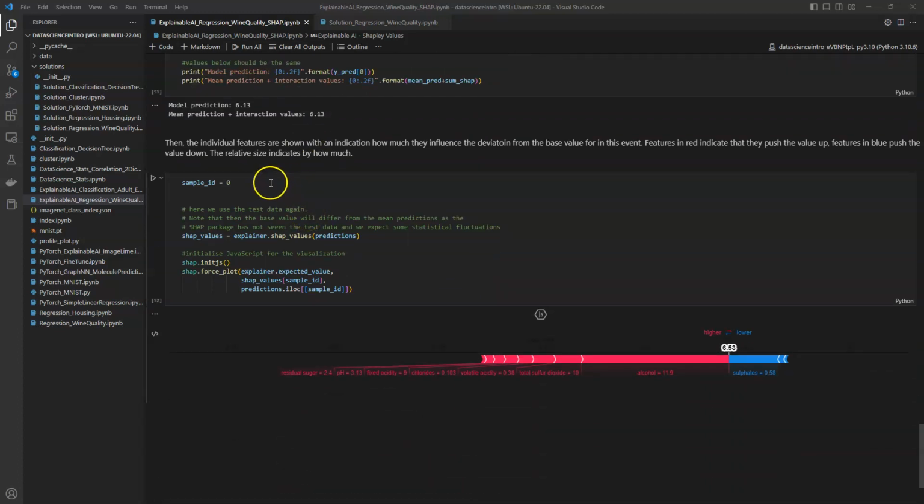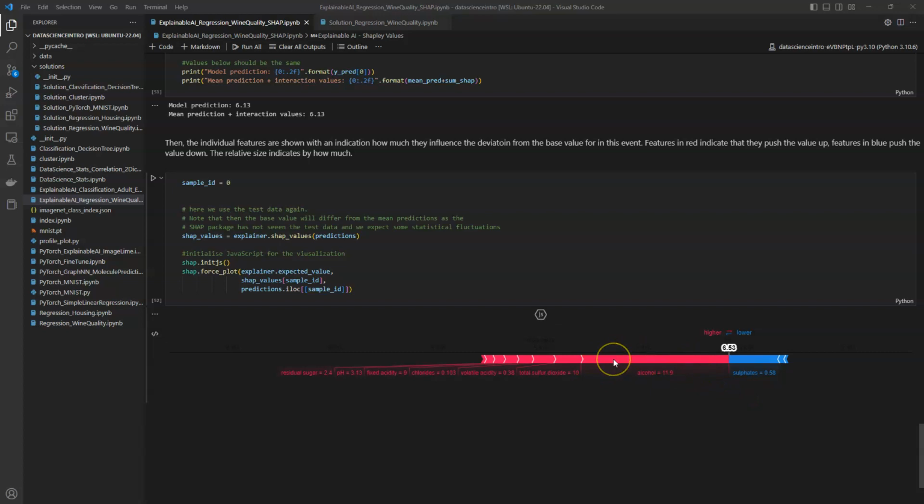We can also visualize this for the specific sample. The SHAP package provides a convenience function for this. It's based on JavaScript, so we need to initialize it here, and then we use the force plot method. So we have then the value, and again here we see how the different features either push the prediction to higher values or lower values.